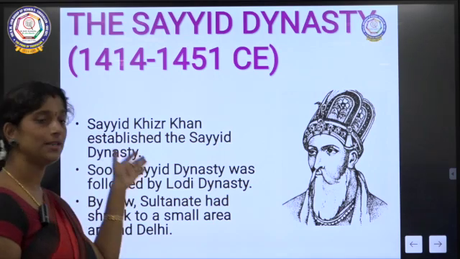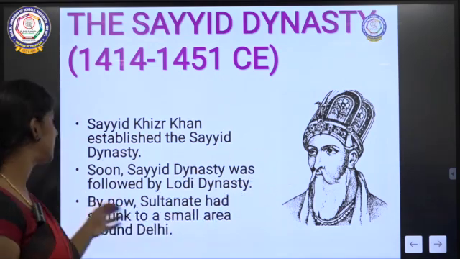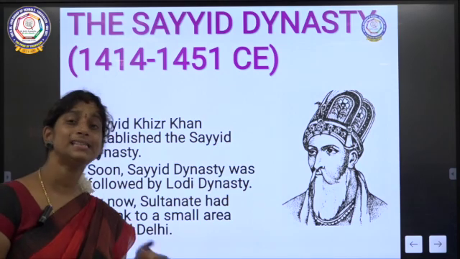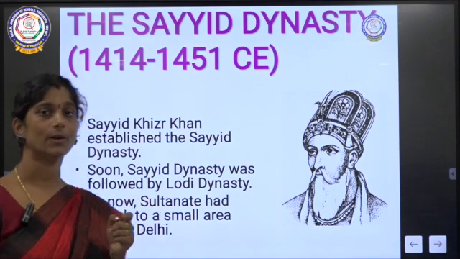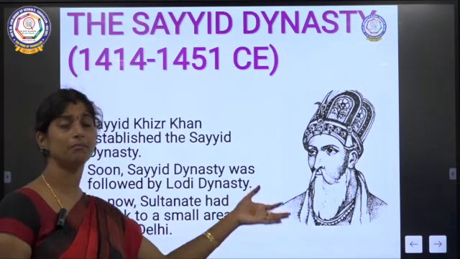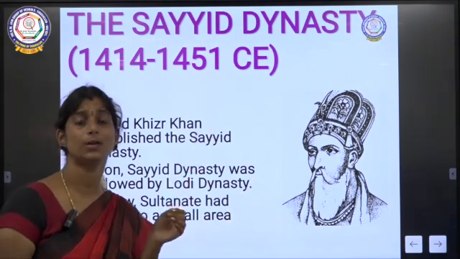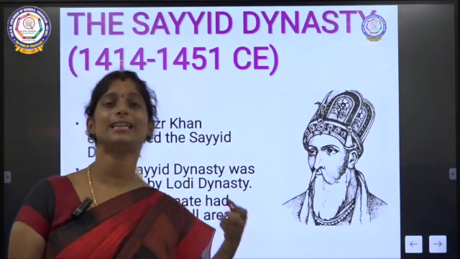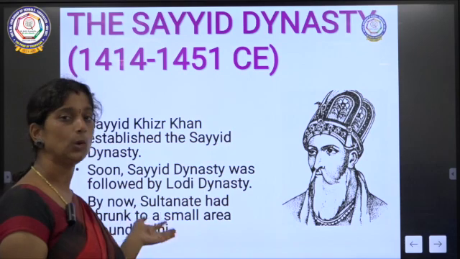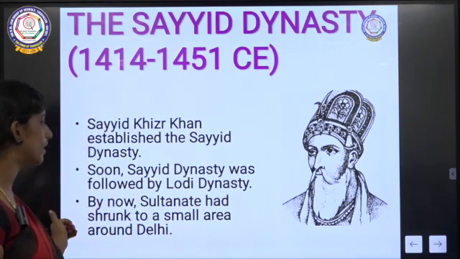He established this Sayyid dynasty, and it was easily taken over by the Lodi dynasty. These Sayyid rulers were not very efficient, and because of that it was easily taken over by the Lodi dynasty.